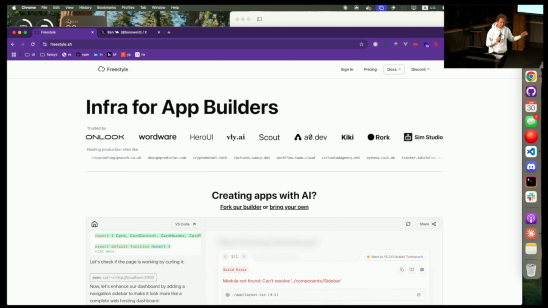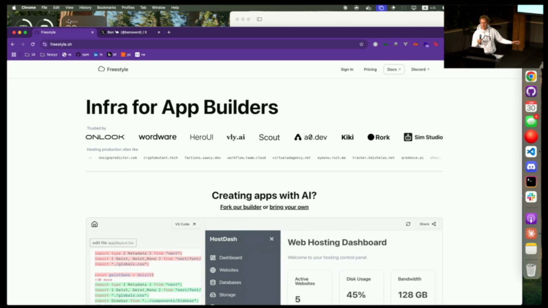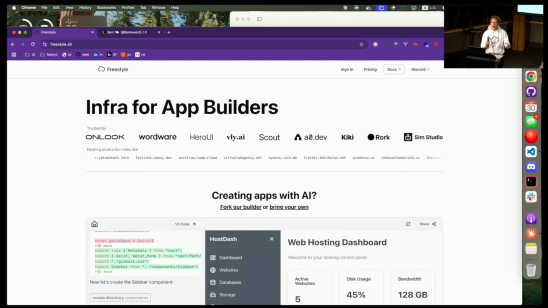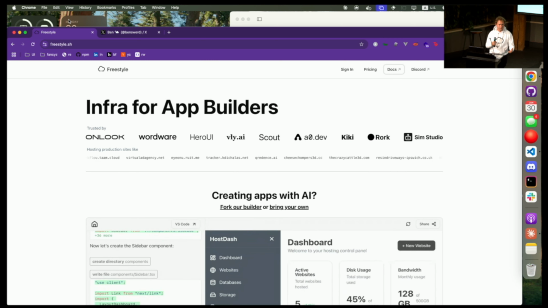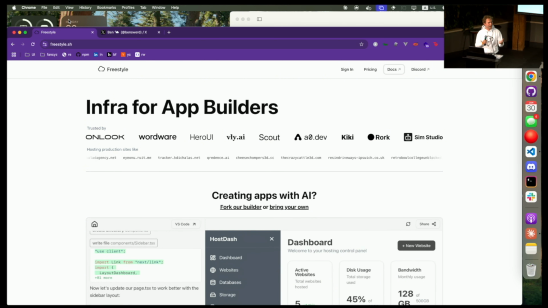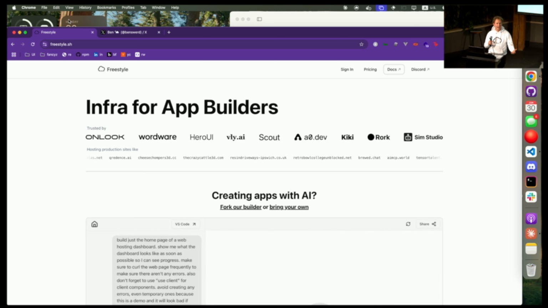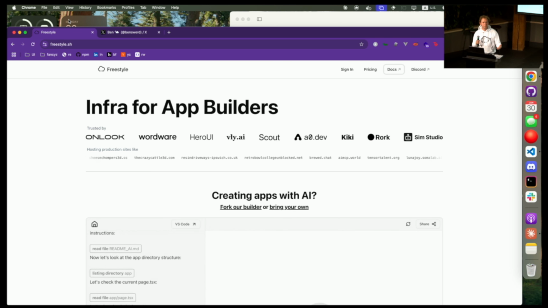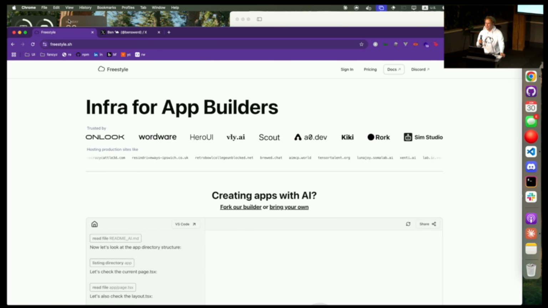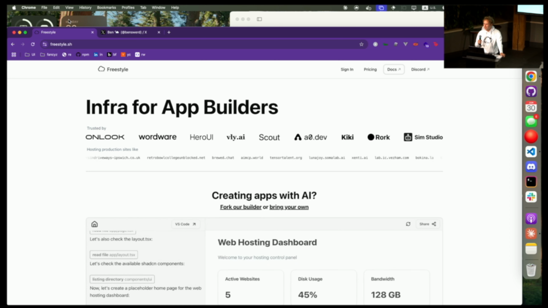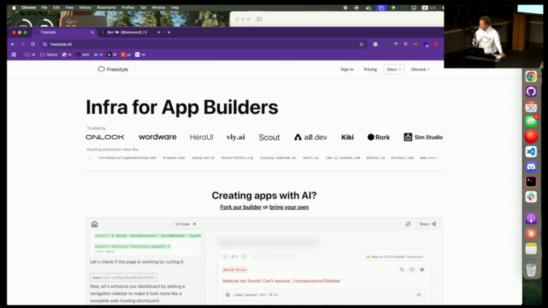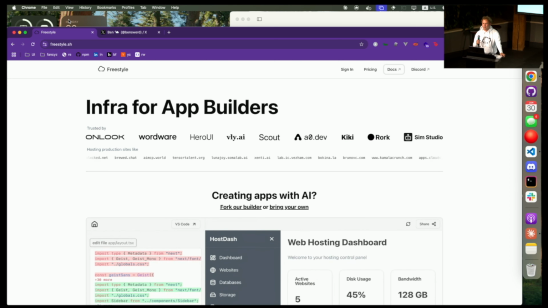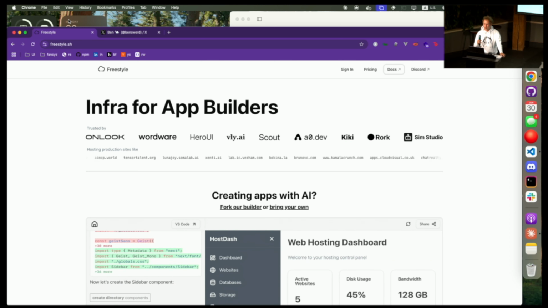So this weekend, I redid the Freestyle docs. These are the docs for people who are building the next generation of app builders. And in particular, I redid them for vibe coders, so that the next generation of app builders could actually be made by vibe coders. And tonight, I want to try something a little special, a little crazy, and a little bit stupid. I want to see if I can vibe code a whole AI app builder live in 20 minutes.